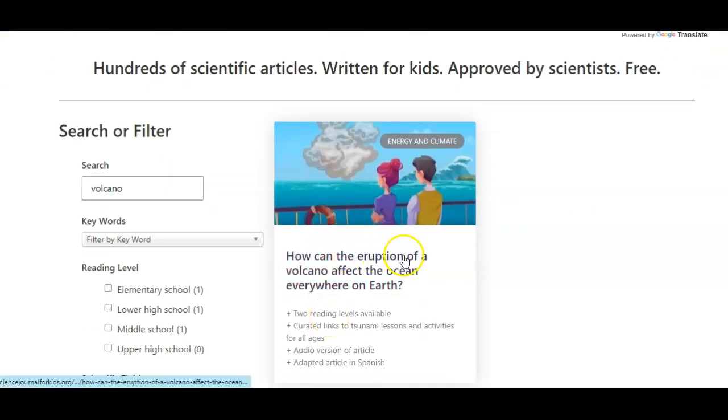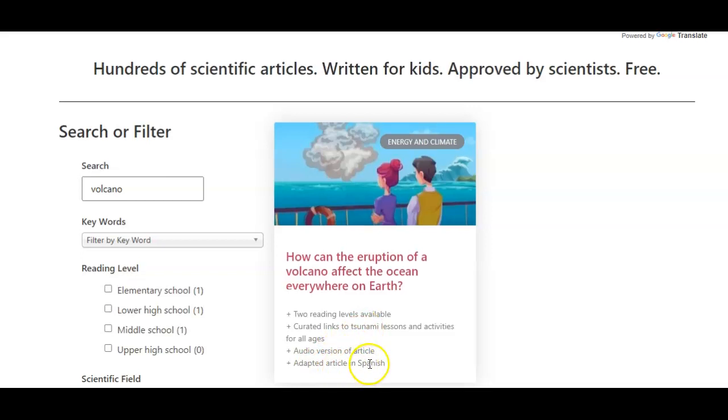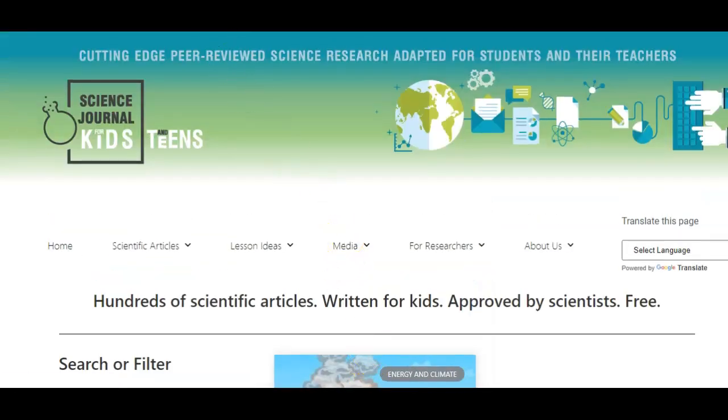How can the eruption of a volcano affect the ocean everywhere on Earth? It has 2 reading levels available. There's also links to tsunamis and activities. There's an audio version, and it's even in Spanish. So another great resource to use.